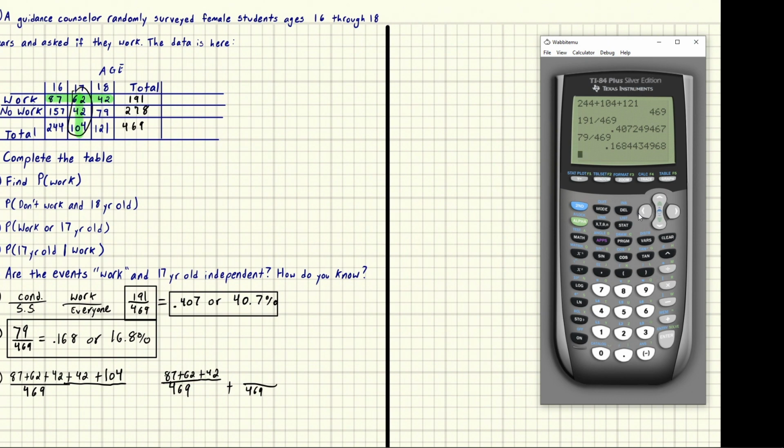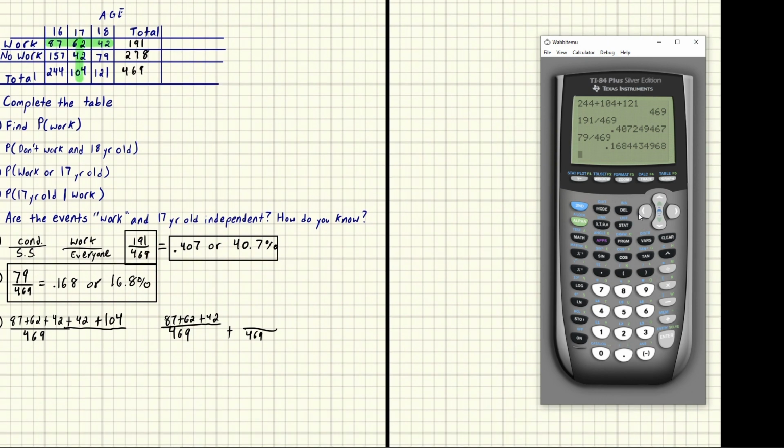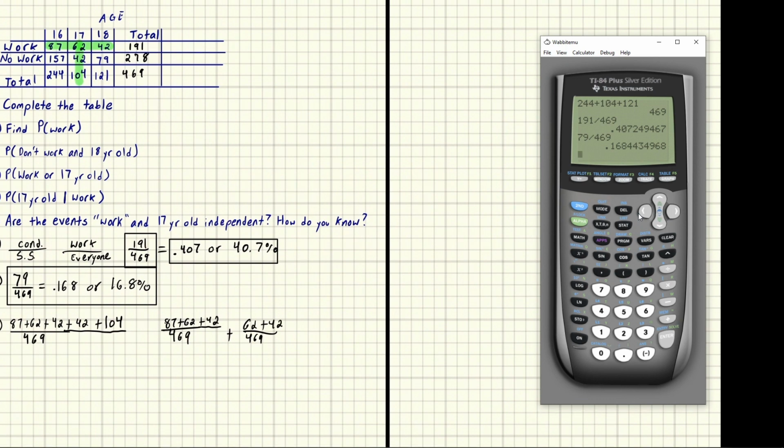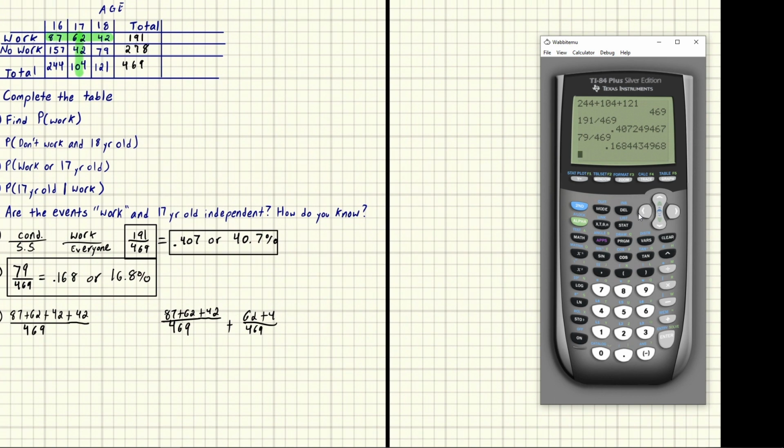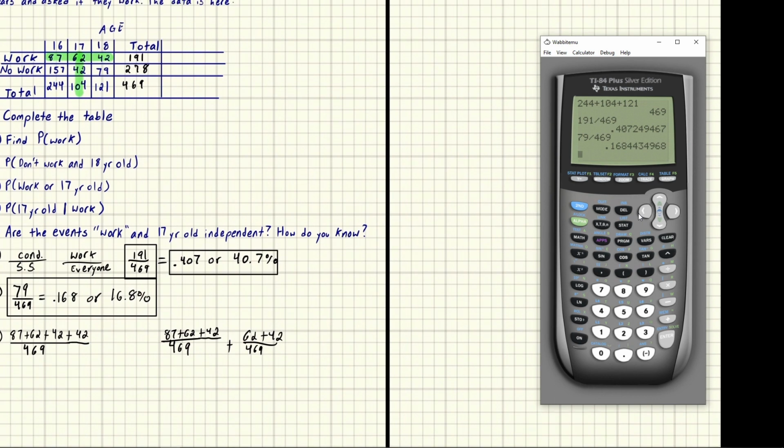All the 17-year-olds are here, so that's going to be 62 plus 42. I accidentally counted the 104. The 104 is part of the totals, so we actually do not include it here. That could have been a big mistake. So that's plus 42, and that's the probability that they are 17.